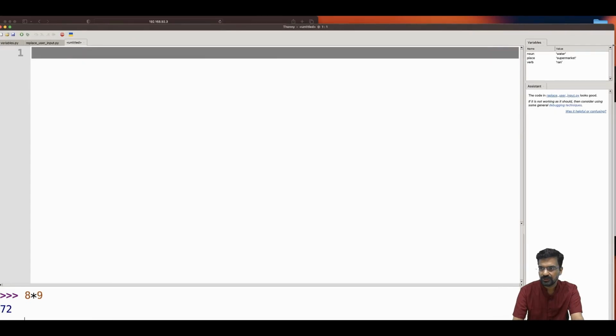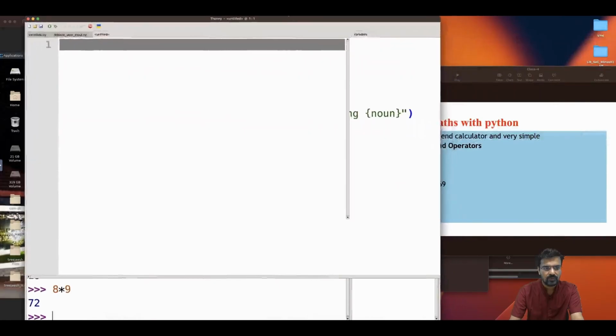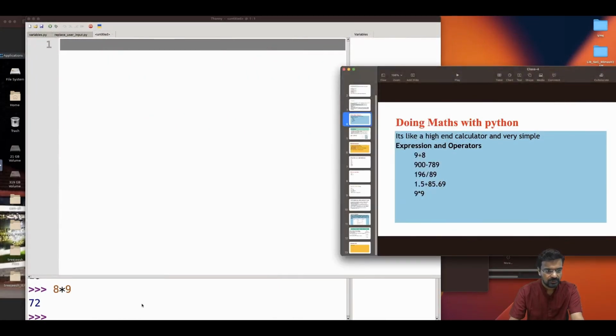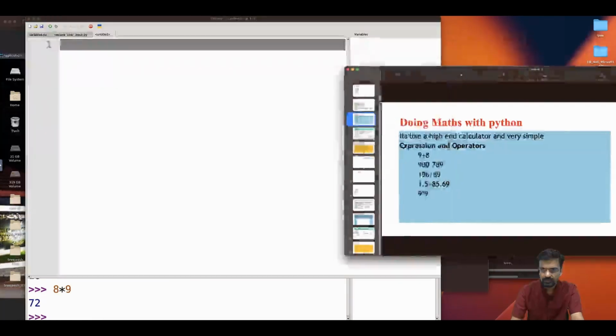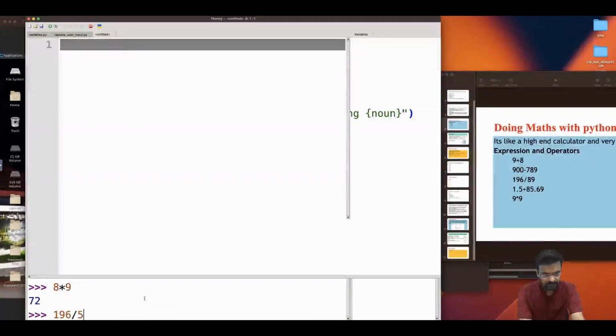I'll reduce the size a little bit. So 196 divided by 5, 39.2. 1.5 plus 3.5, 5. Okay, so these are the basic things which we have seen.